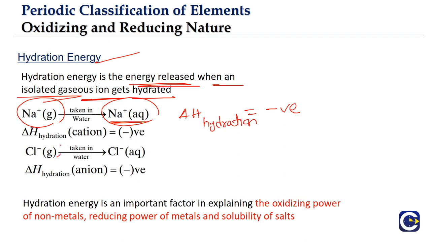Similarly, when you have an anion, like chloride ion in the gaseous state, we put this into water and it becomes Cl- aqueous. The Cl- aqueous, when it is being surrounded by water molecules, when it is getting hydrated, energy is again going to be released. So here also the enthalpy of hydration of the anion is going to be negative, because it is going to be energy release.